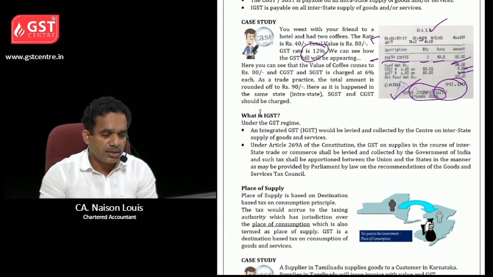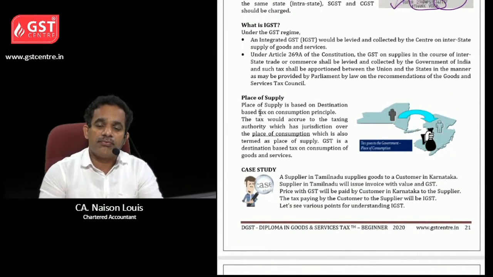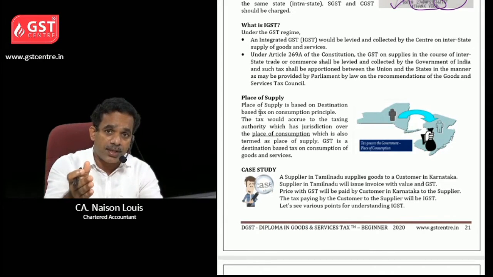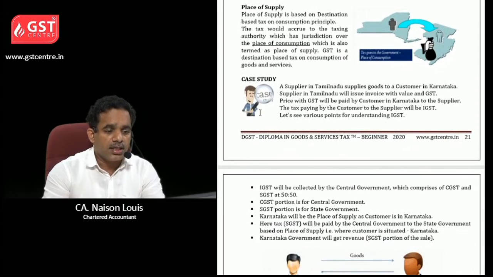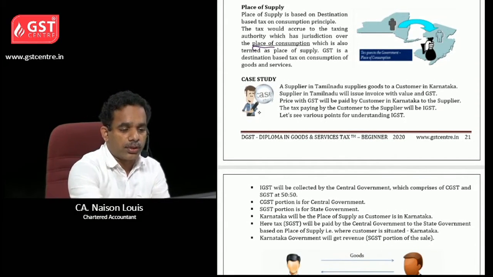Then what is IGST? We have seen that under the GST scenario, if interstate supply is done, then IGST will be levied. Here the place of consumption is important.